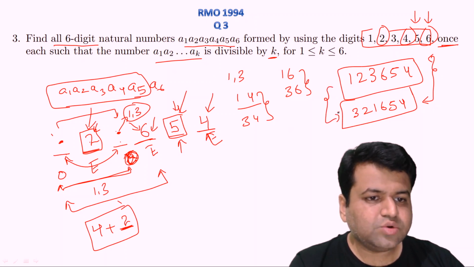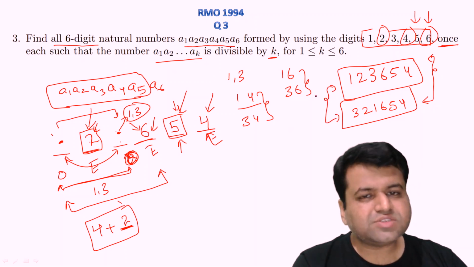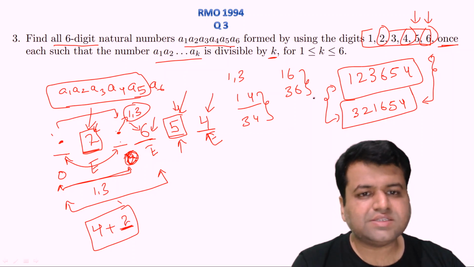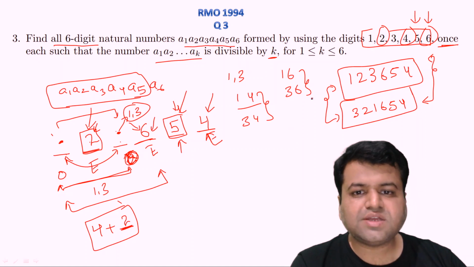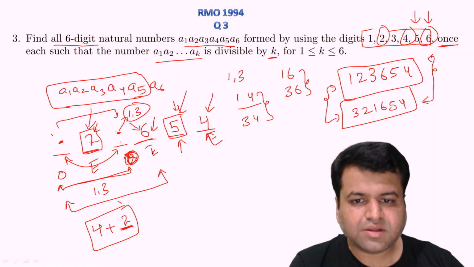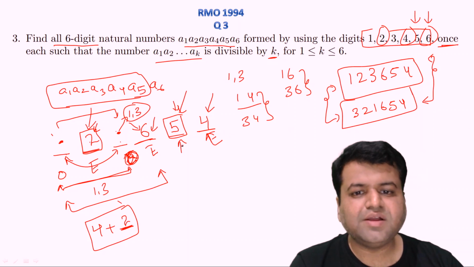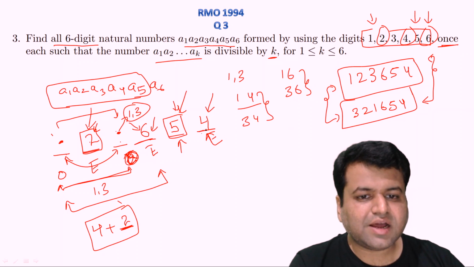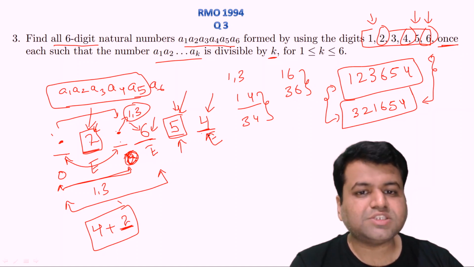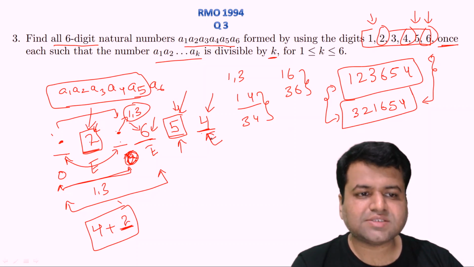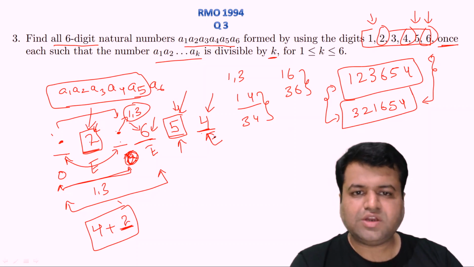So these are the two possible numbers, and as you can see this question was very easy, and in fact an 8th standard student can easily answer this question. All you need to know is the divisibility rules of 2, 3, 4, 5 and 6, and that's very easy. In fact, we haven't checked whether the 6-digit number is divisible by 6 or not. Clearly the sum of all these 6 digits is divisible by 3, and at the last digit we have placed an even number, so this number must be divisible by both 2 and 3, and hence it will be divisible by 6, right? Okay, now let's move to the next question.